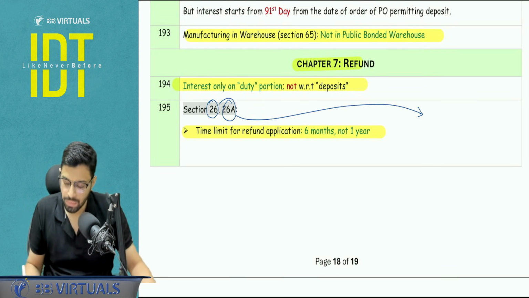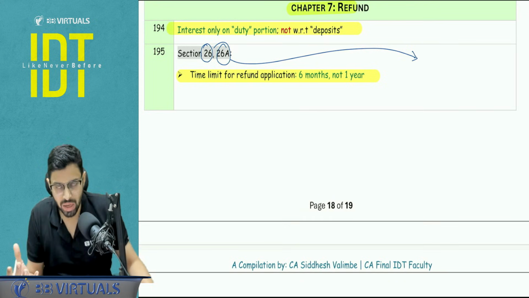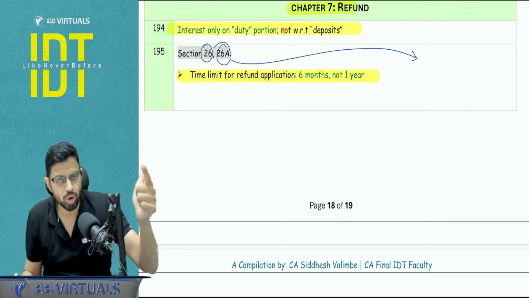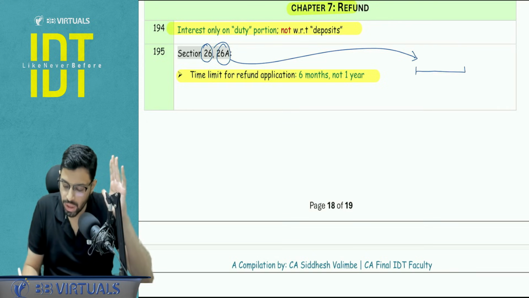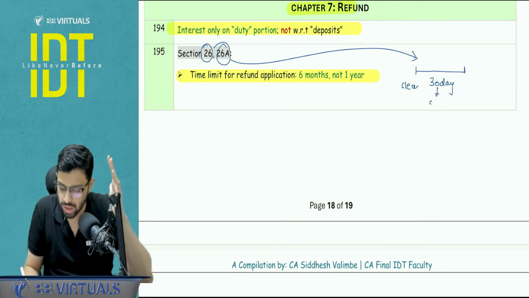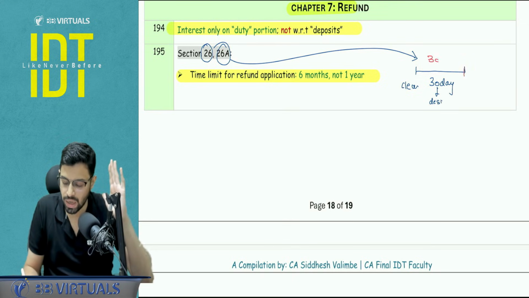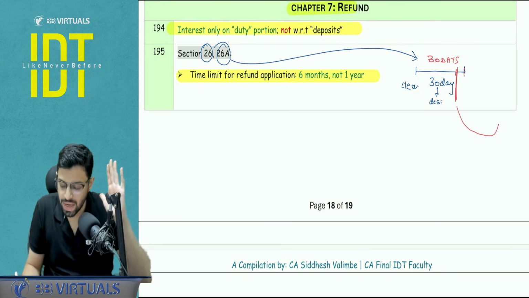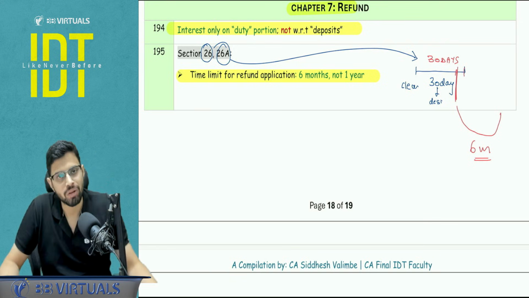Specifically in 26A, I will just give you a brief: the goods are imported and there is some problem, these goods are defective. So what happens to the goods? Either you render them commercially valueless, you destroy them, or you export them back, or you abandon them. Whatever step you are taking, you have to take within 30 days of clearance. Whether you are destroying the goods or whatever it may be, you take that step within 30 days. And let's say I took the step here, within the next 6 months you will file the application for refund.